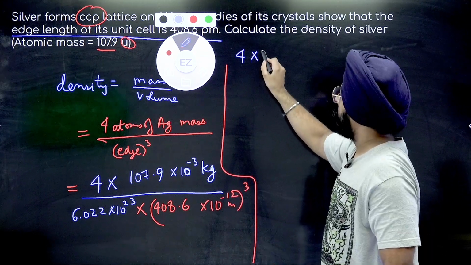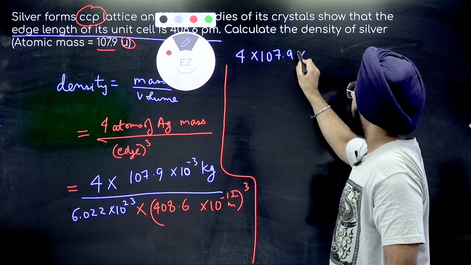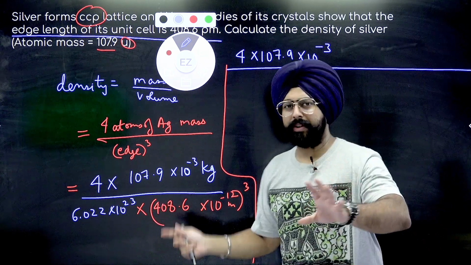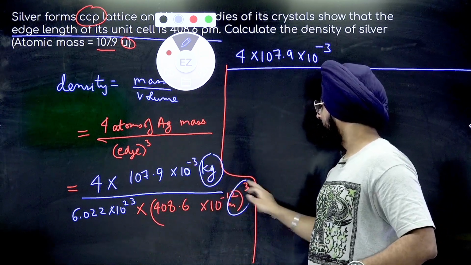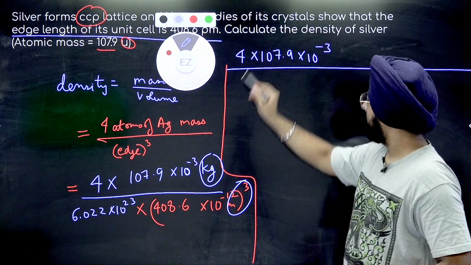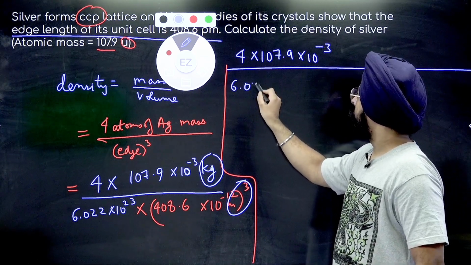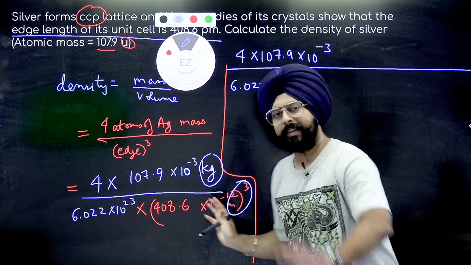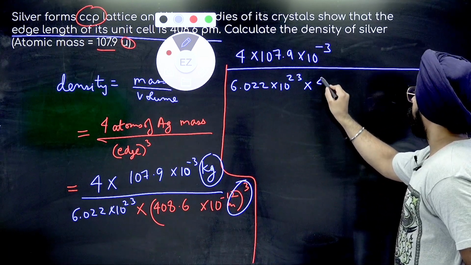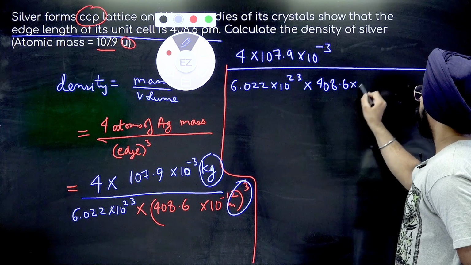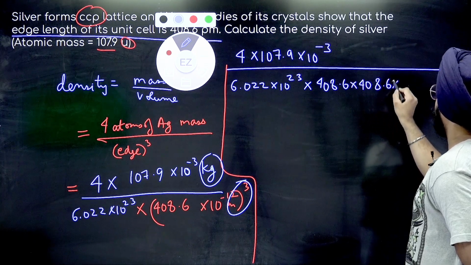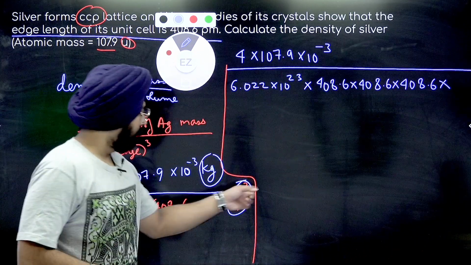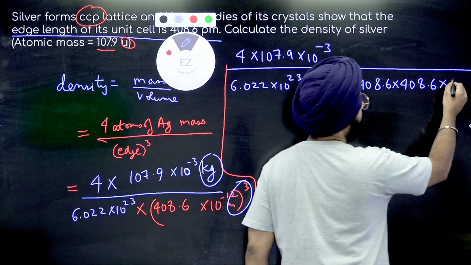4 into 107.9 into 10 to the power minus 3 divided by, we know the units, so don't worry about the units right now, kg per cubic meters. That's very simple. So over here we can write 6.022 into 10 to the power 23 into, now I'll write it in a slightly different fashion. Okay, I'll write it like this: 408.6 into 408.6 into 408.6 into 10 to the power minus 12 into 3, that is minus 36.